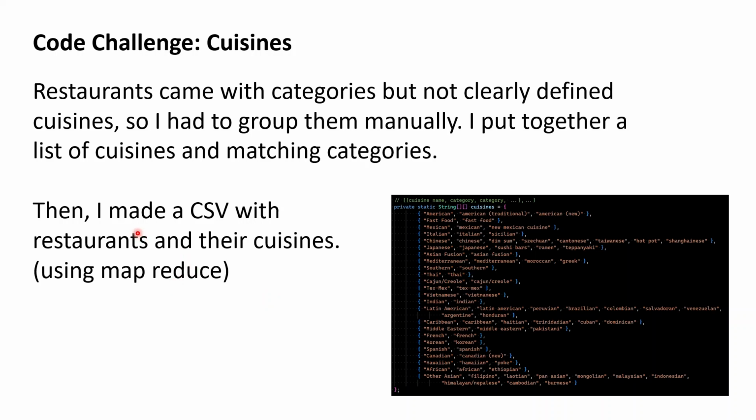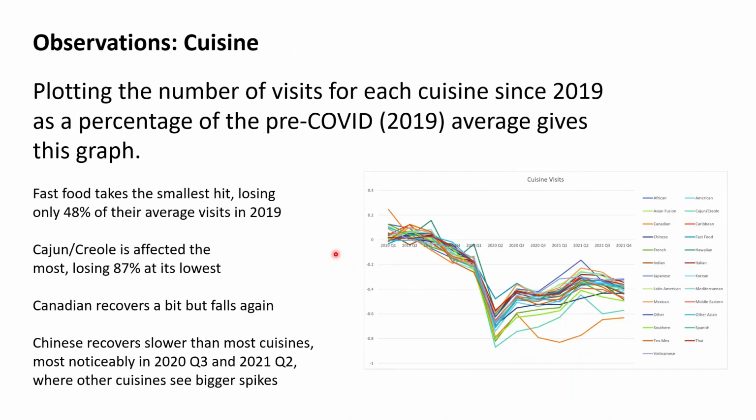Having this list, I used it in a MapReduce program to make a CSV with restaurants and their cuisines, which I explained earlier. That gave me the restaurant and cuisine table, which I used in my analytic.